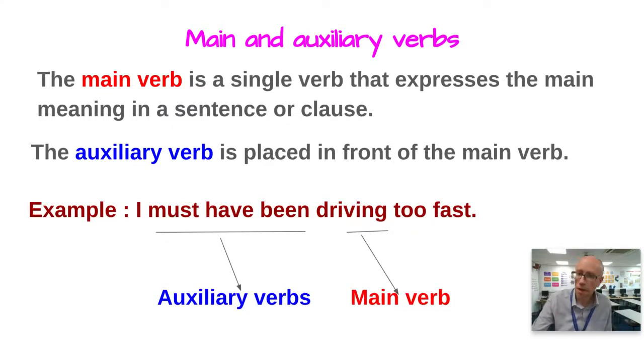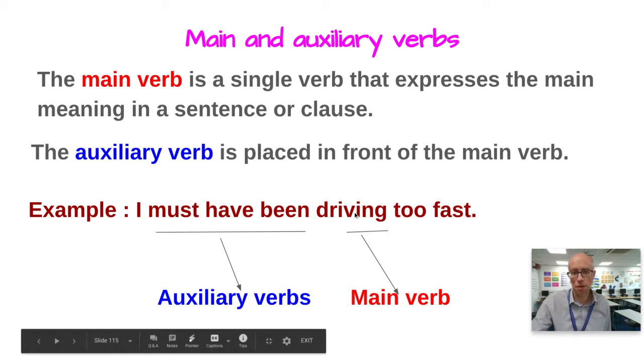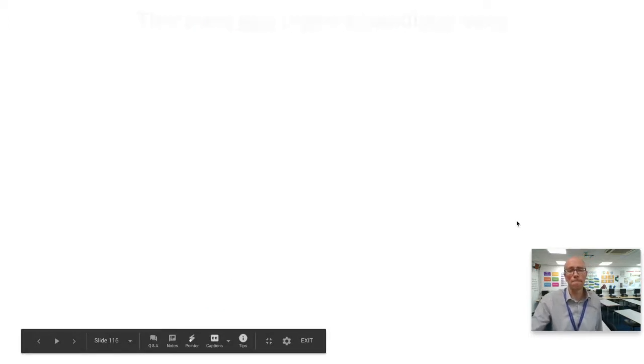There's an example. I must have been drinking too fast. Not drinking, driving. I must have been driving too fast. So we've got the main verb there, driving, and then we've got the auxiliary verbs there, must have been. They're all verbs, but they're helping the sense of the main verb. Okay, so main verb here, auxiliary verbs over there.